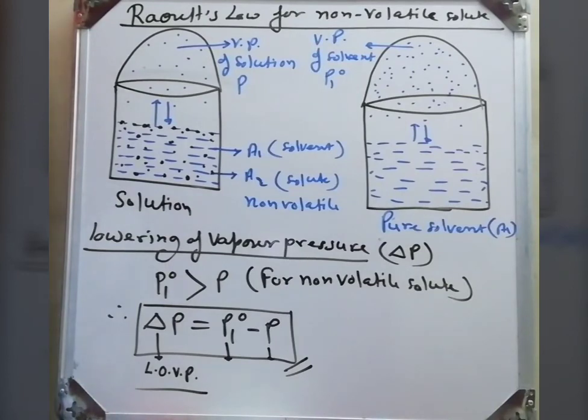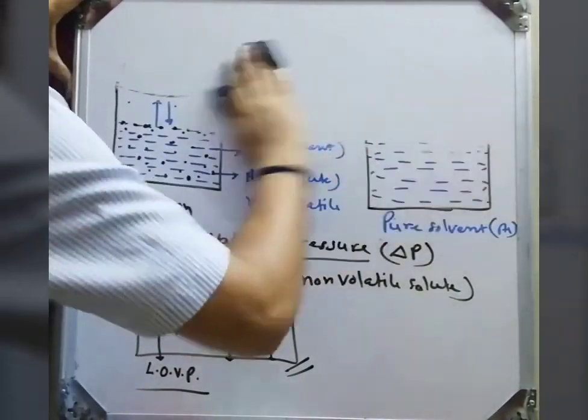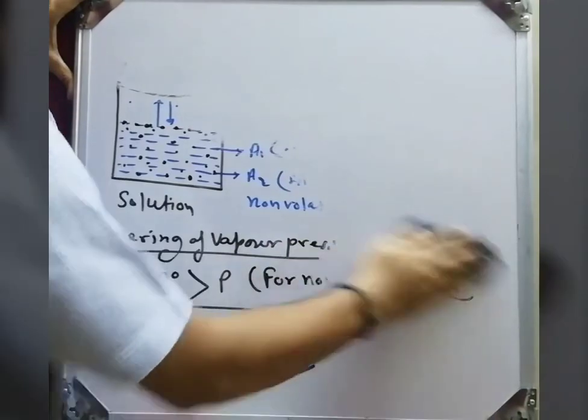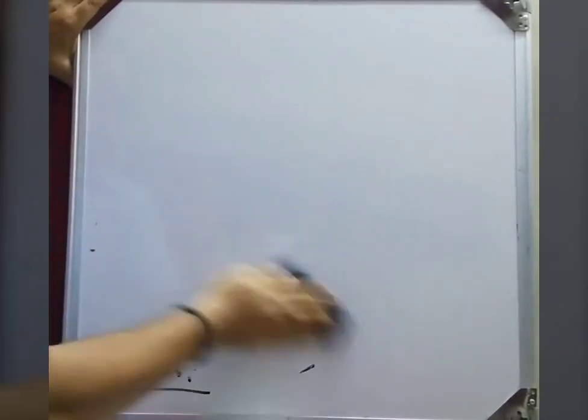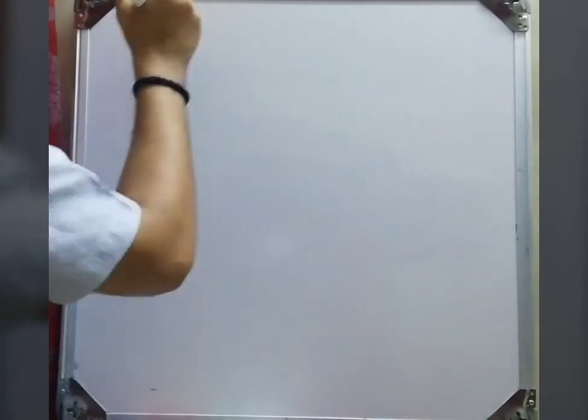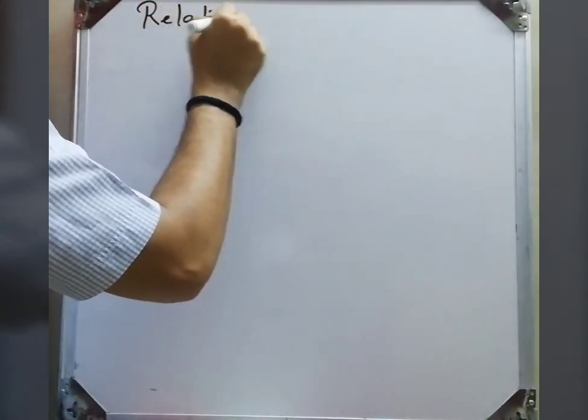Now we see the relative lowering of vapor pressure. This is important. Next topic I will discuss here.